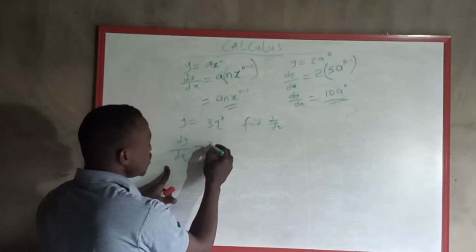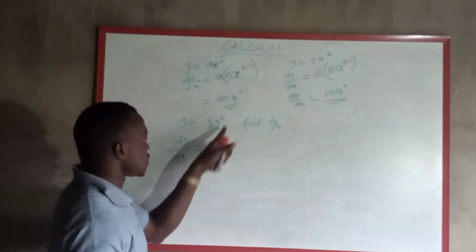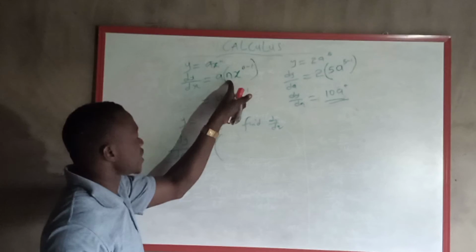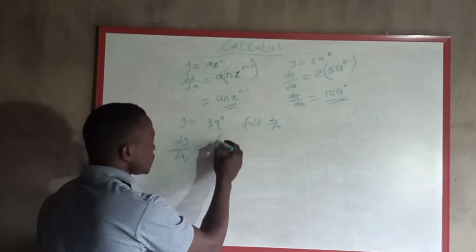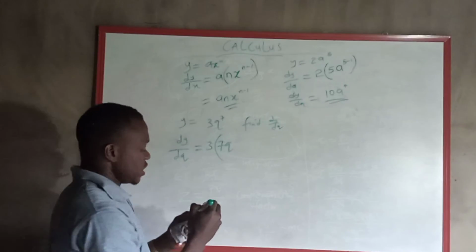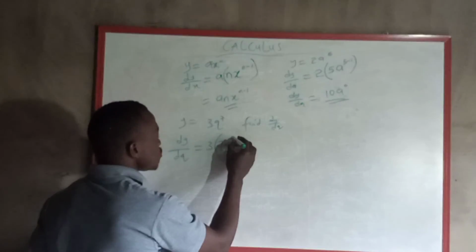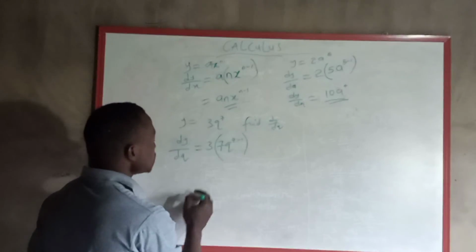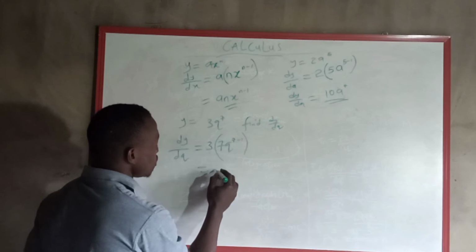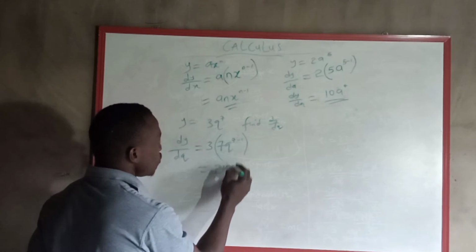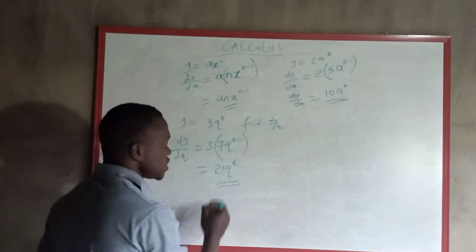This is our number 3, leave it there. What is up here? 7. Remember what is up here, we take it down. So we take this 7 down, it becomes 7x. Then what do we do again? Subtract 1 from the 7 up, so it becomes 7 minus 1. 3 times 7 is 21x. What is 7 minus 1? 6. Which is our answer.